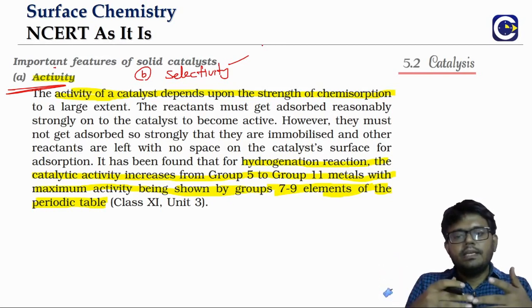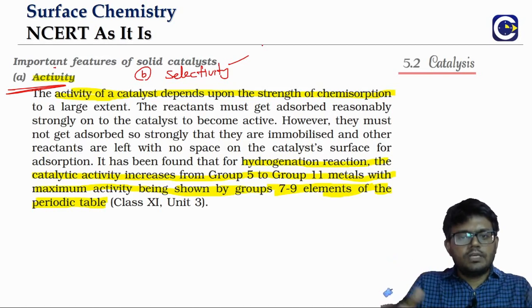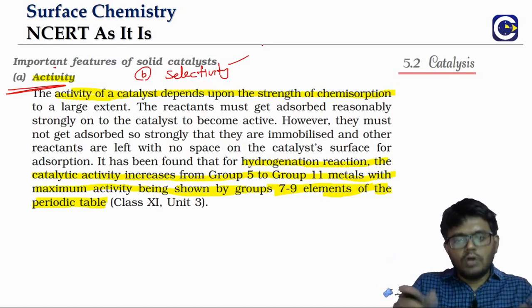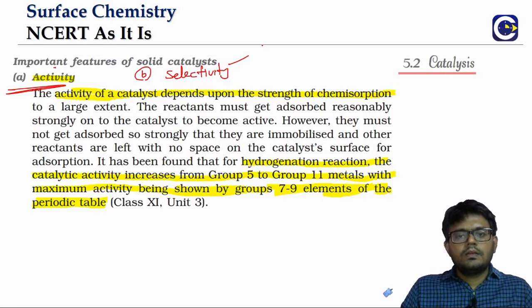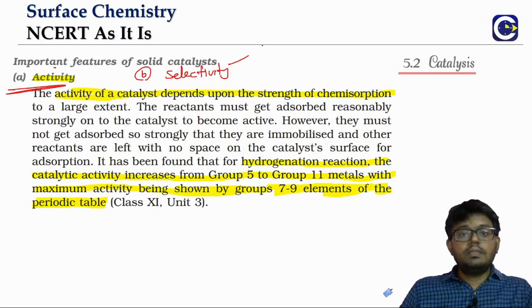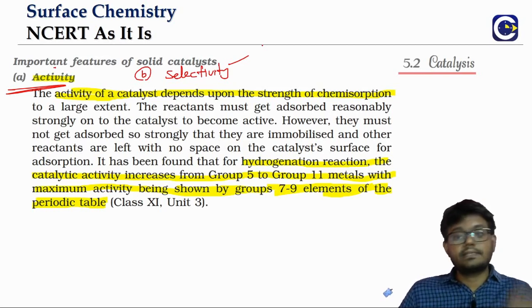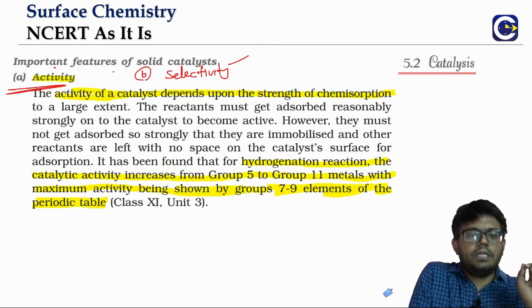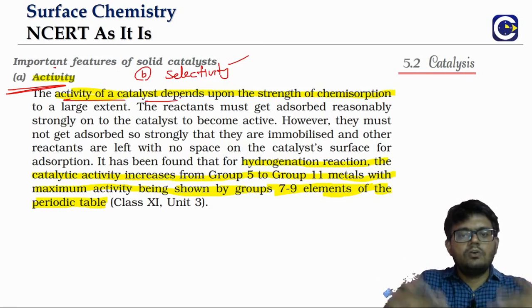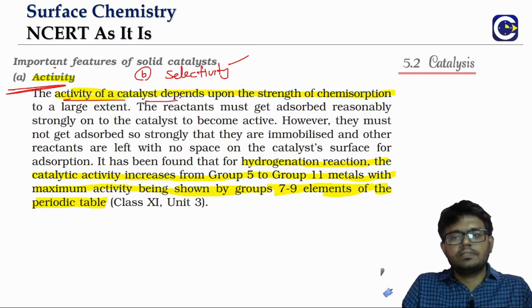These elements belong to the d block, but if instead of nickel, platinum or palladium we use iron, what would happen? Maybe the rate of the reaction would be enhanced, but not to that extent. So activity basically means how much the catalyst is able to enhance the rate of the reaction.